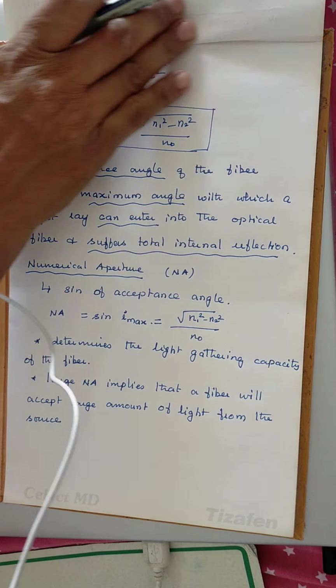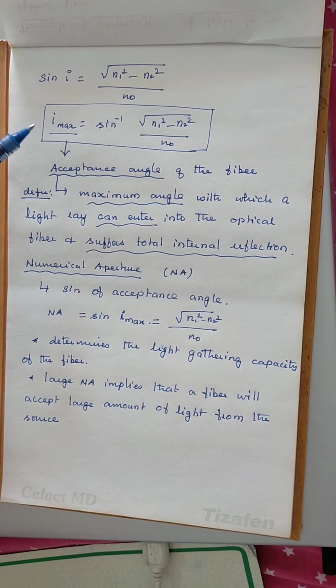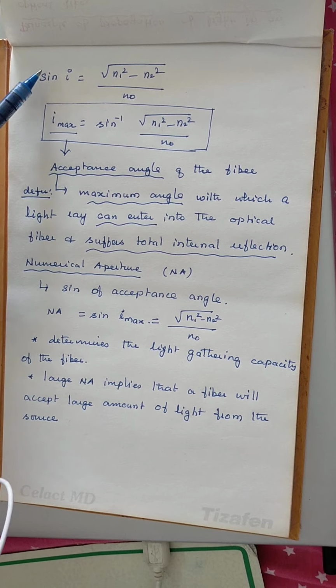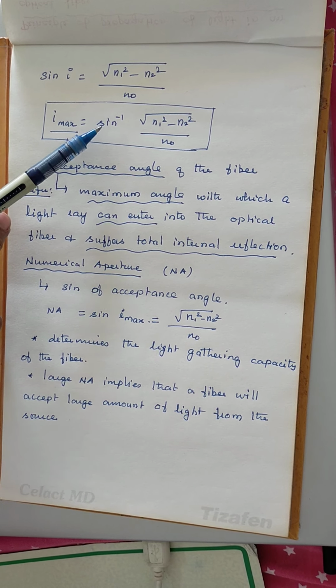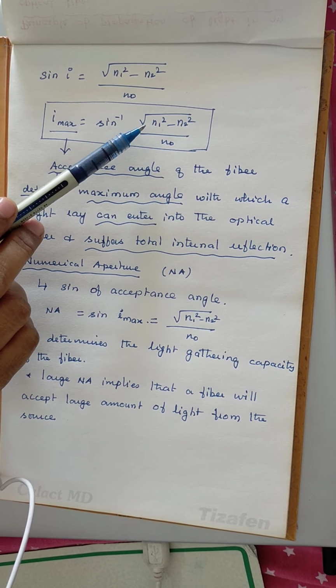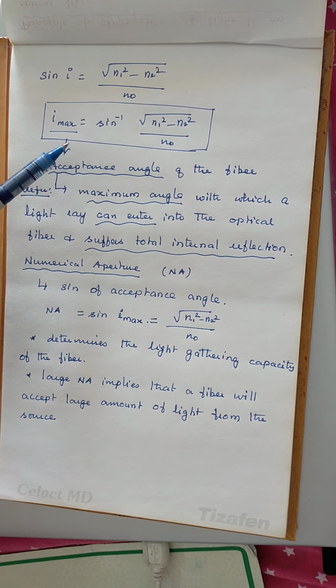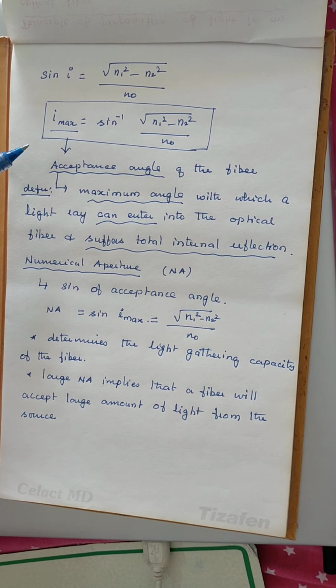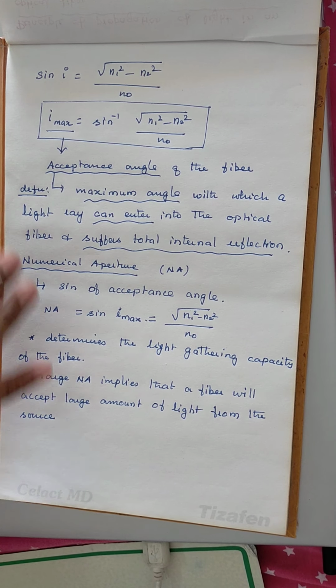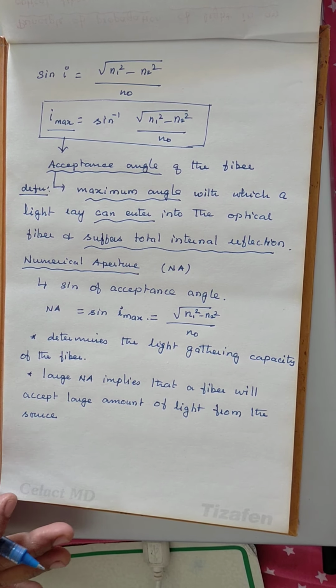This is the maximum angle with which a light ray can enter, so we will write it as I max. I max is equal to, we will bring the sin to the other side, sin inverse of the square root of N1 square minus N2 square by N0. This is what we call the acceptance angle of an optical fiber. That is the maximum angle with which a light ray can enter into the optical fiber and suffer total internal reflection.